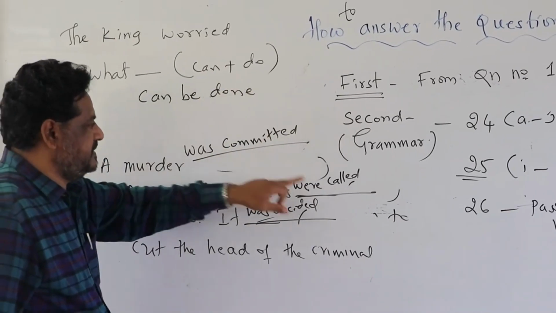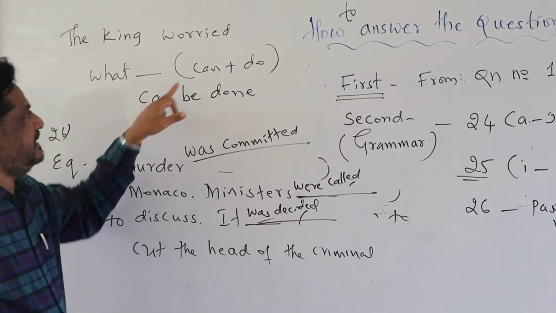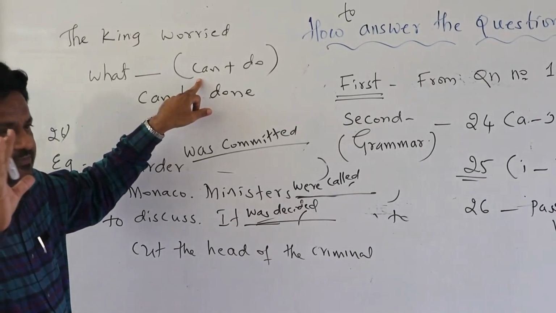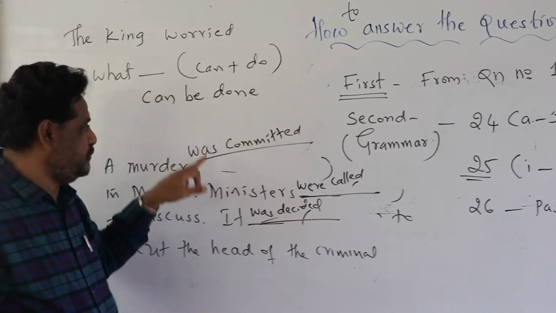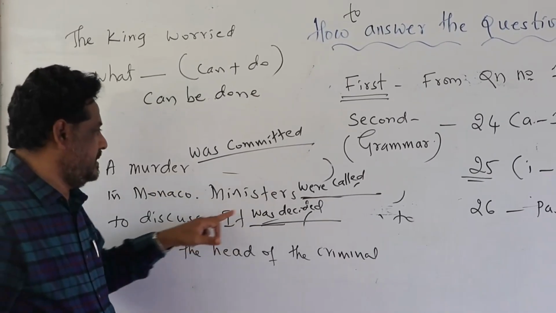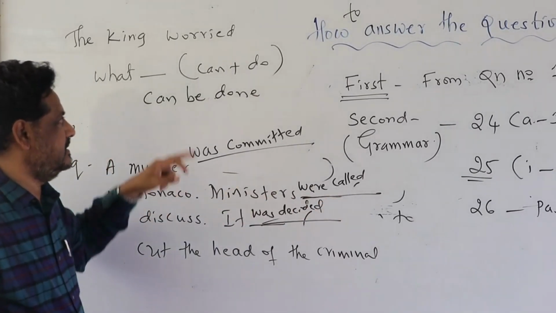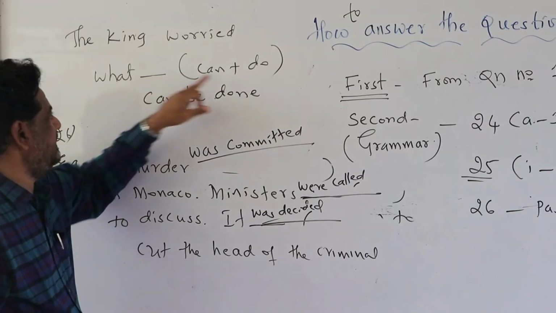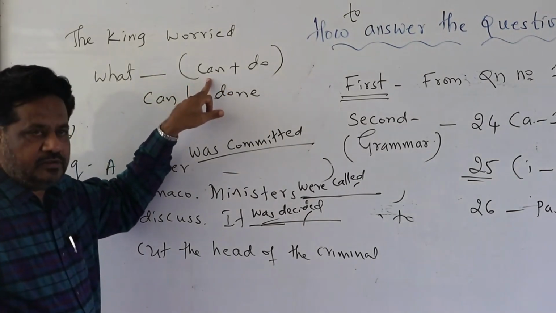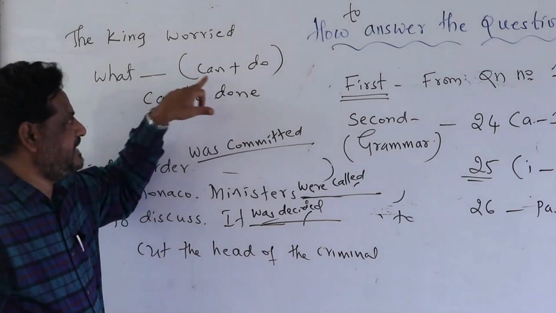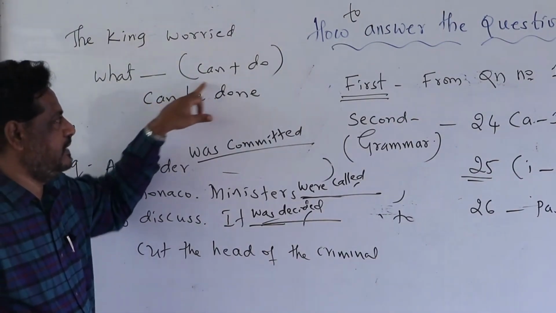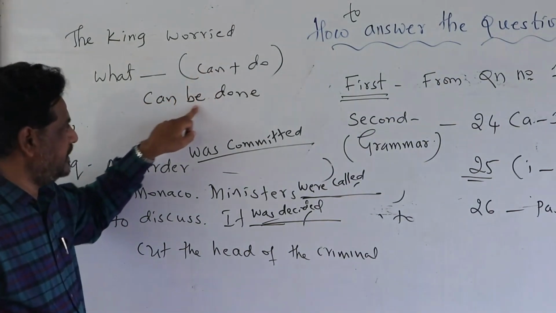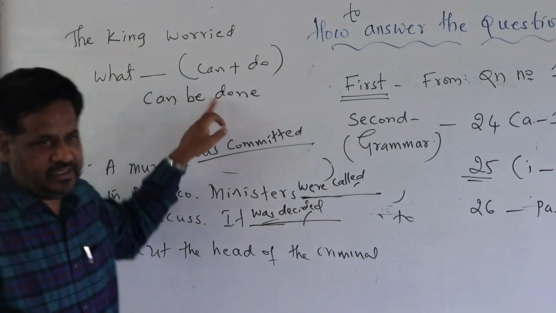So here we have to follow the same process. But whenever there is can, could, will, would, shall, should, may, might, must, keep it in your mind, only then you have to add be. Here you should not write a murder was be committed or ministers were be called, no. Whenever there is can, could, they are called modal auxiliaries. So then you keep that word as it is. If it is can, will, don't change can, could, will, would, shall, should. Then don't forget to add be. So can be. Okay, that's the way.